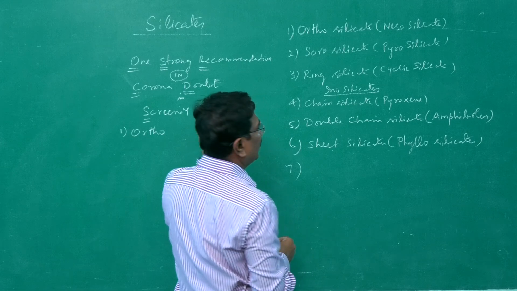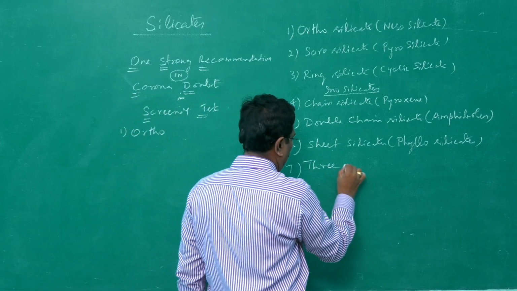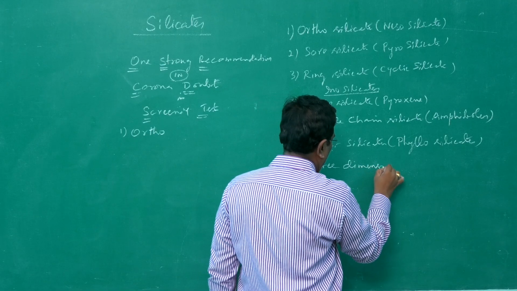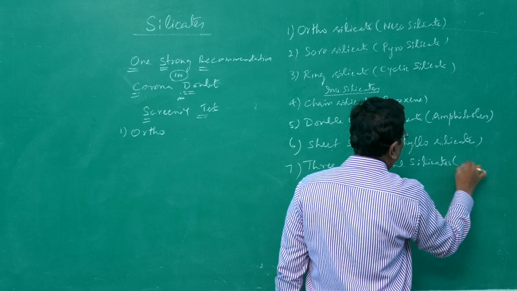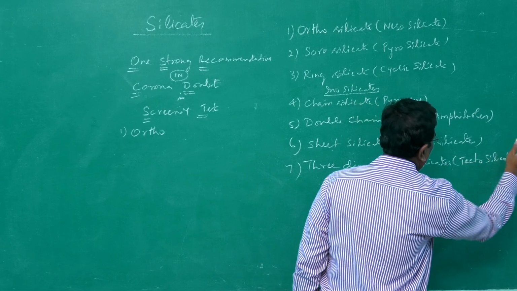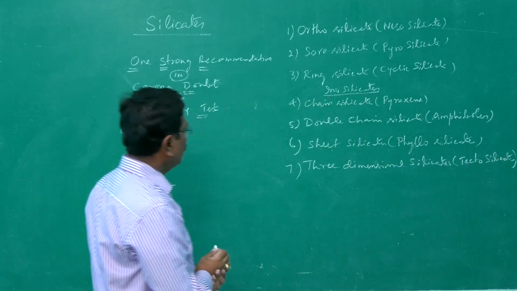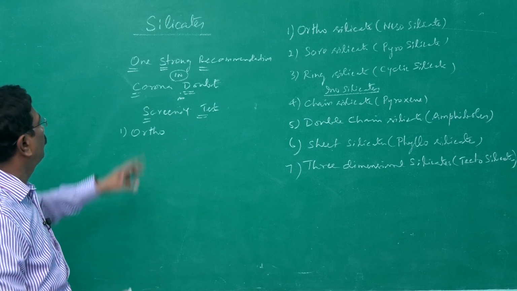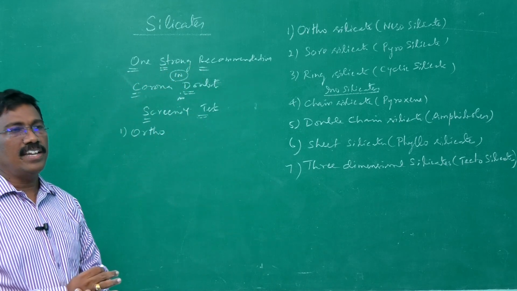Seventh category, T, three-dimensional silicate. Three-dimensional silicates are tectosilicates. All right. So these are the 7 types, 1, 2, 3, 4, 5, 6, 7, 7 types of silicates we are going to see.